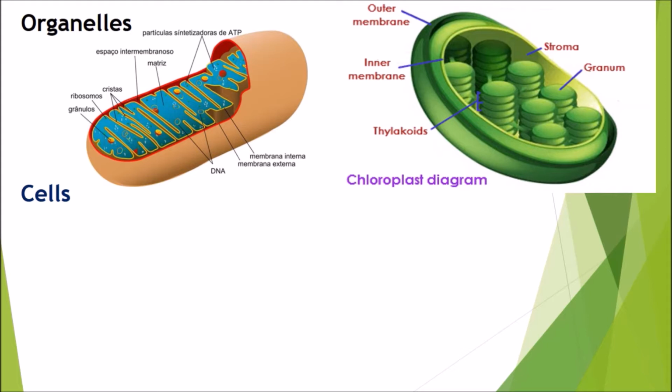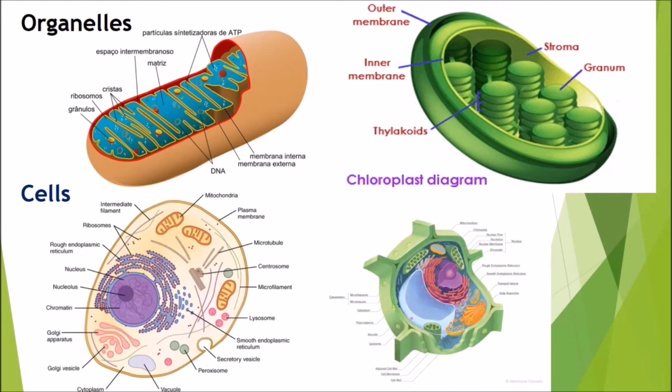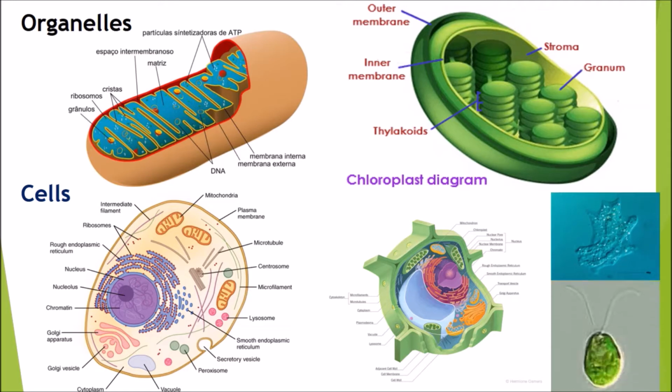Cells. Cells are composed of many organelles organized properly with various structures. It is the structural and functional unit of life. One cell can exist as a single organism or a part of an organism. Amoeba and chlamydomonas are unicellular organisms, meaning they are composed of a single cell.